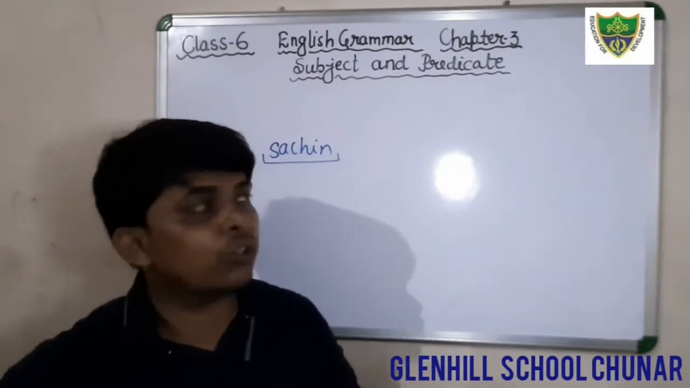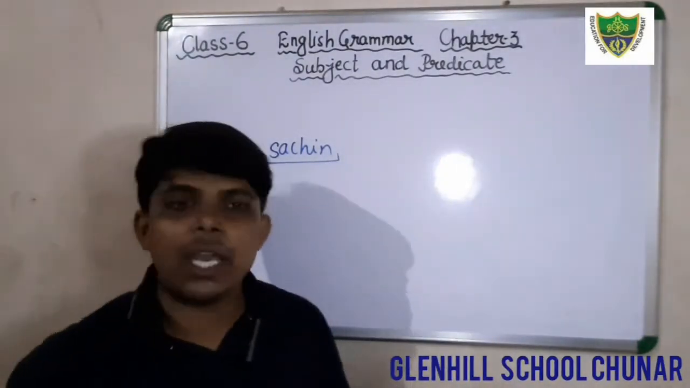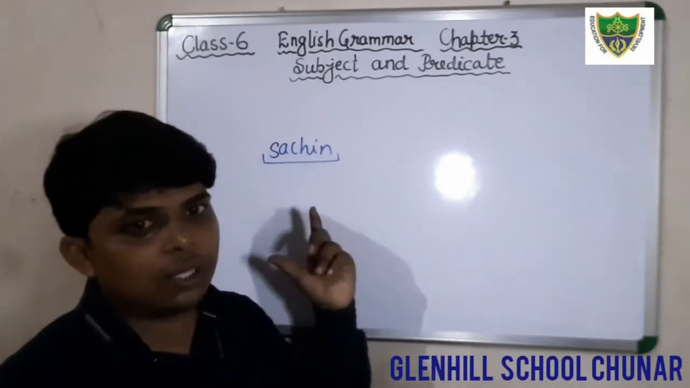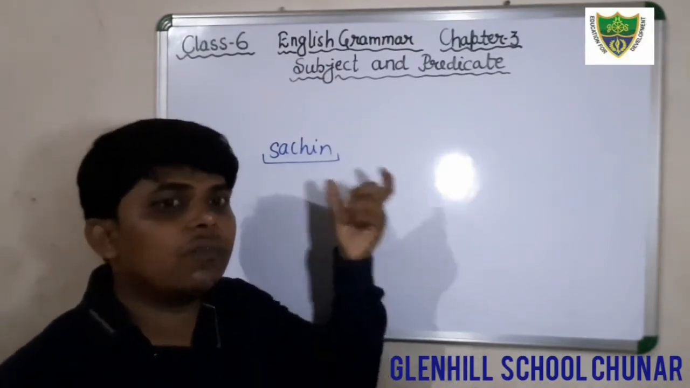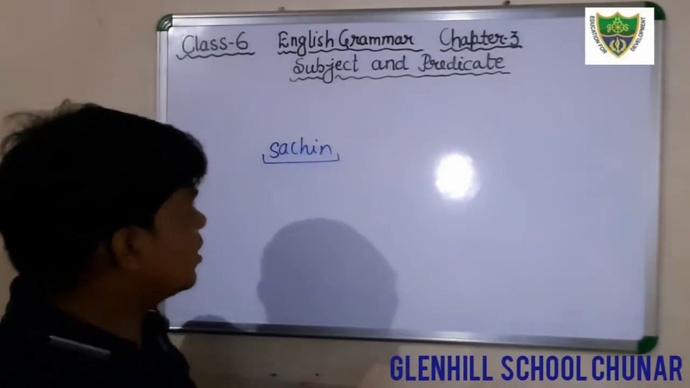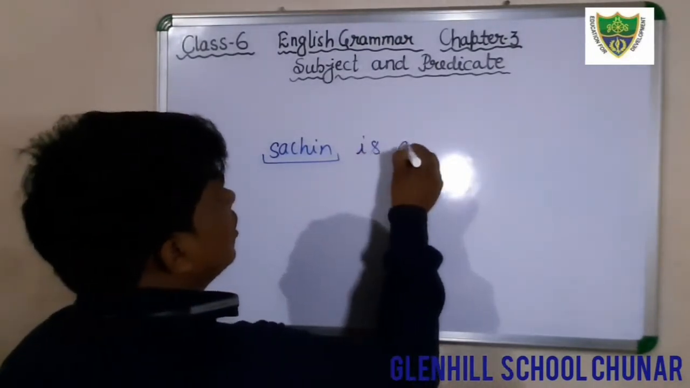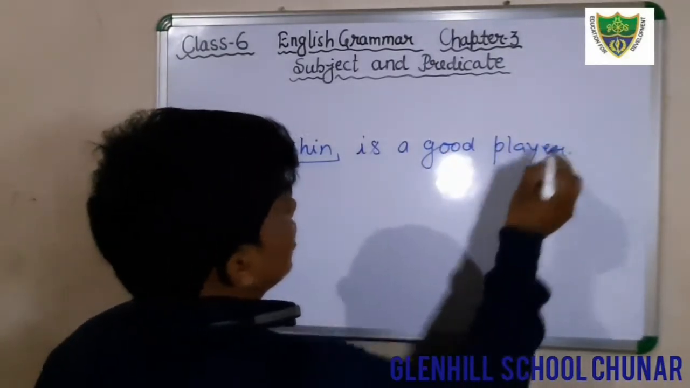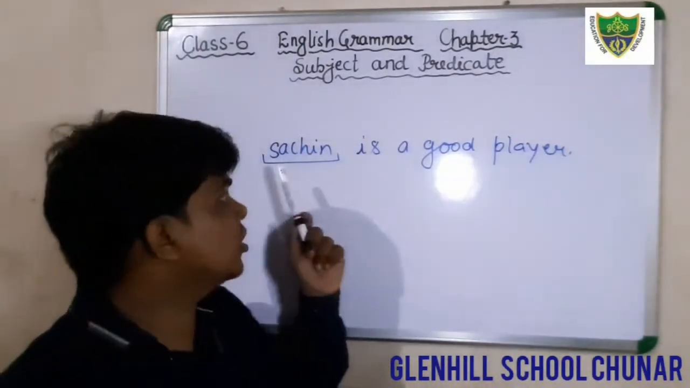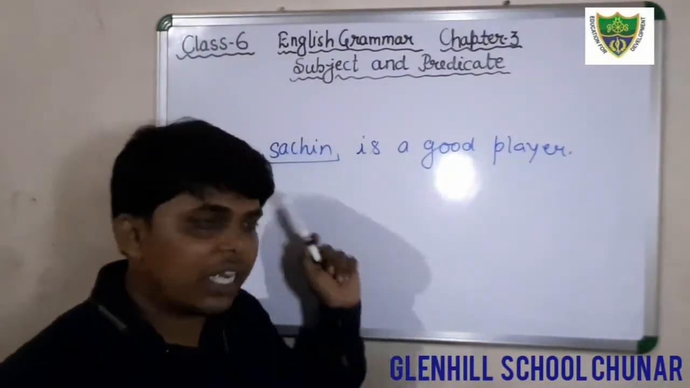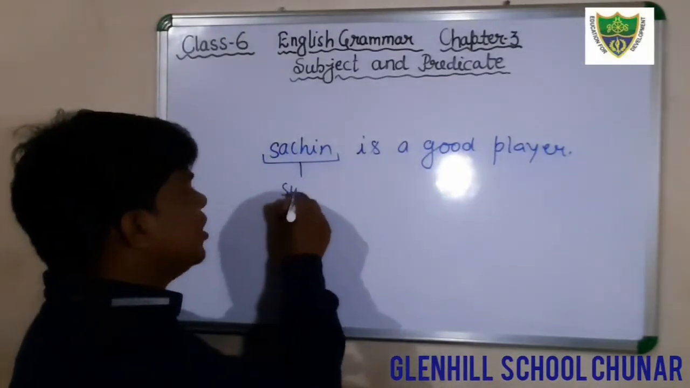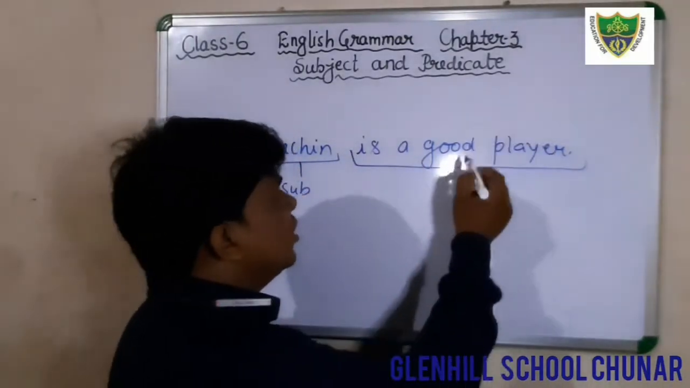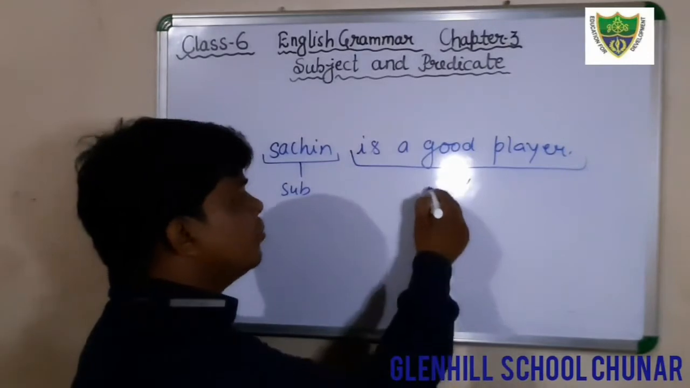Okay students, I have also told you what is predicate. Predicate is also a part of a sentence which tells something about the subject. What the subject is doing is informed by the predicate. For example, Sachin is a good player. In this sentence, the word Sachin is the name of a person, therefore that is the subject. And what we are saying about Sachin is that he is a good player. Therefore that is the predicate.